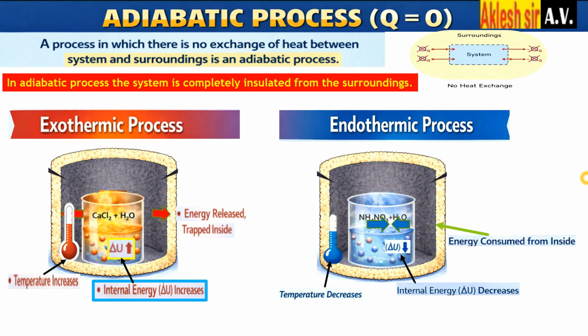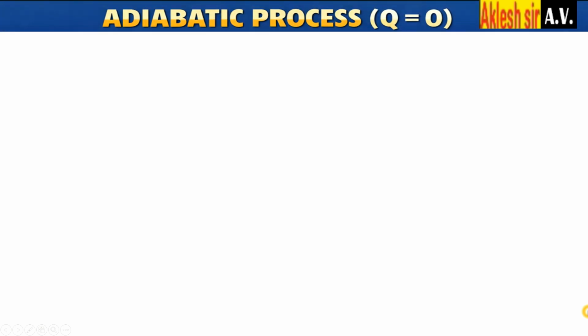So in both the processes, neither heat is given out of the system, nor heat taken from the surroundings. So both processes are adiabatic processes. Here Q is equal to 0 is written. What is the meaning of this? Q means what? Amount of heat going into the system or going outside from the system. Both are not happening, therefore the Q value is 0.